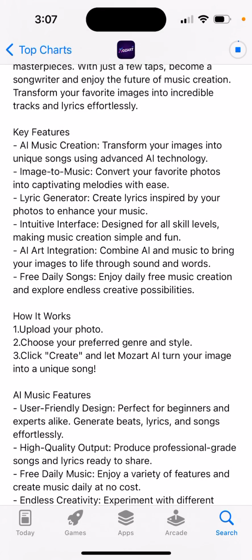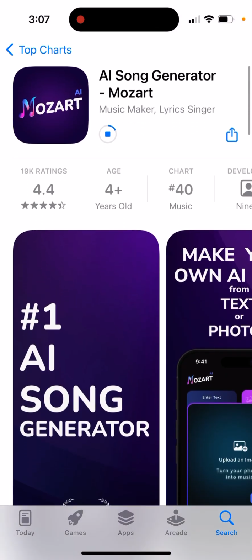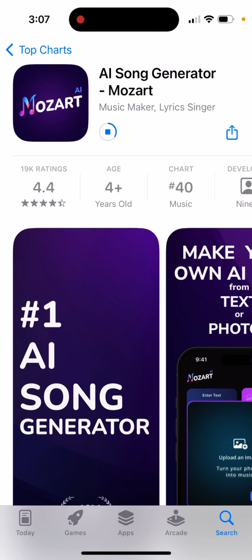So it's quite a neat idea where you just create songs from images. Let's check it out.